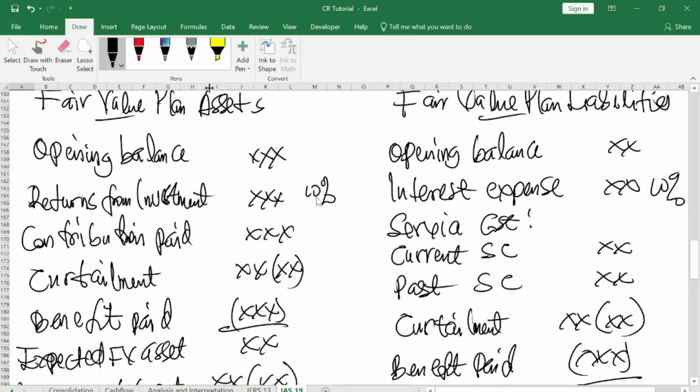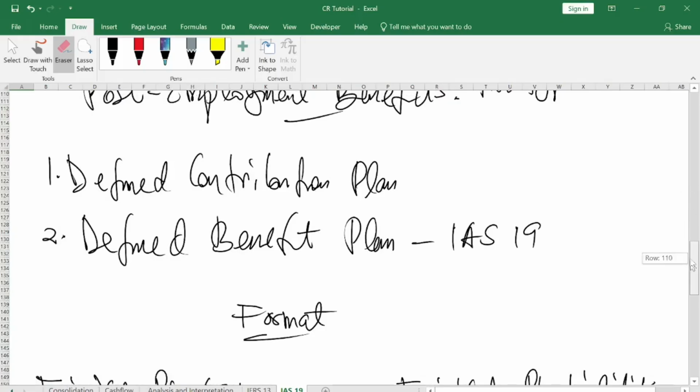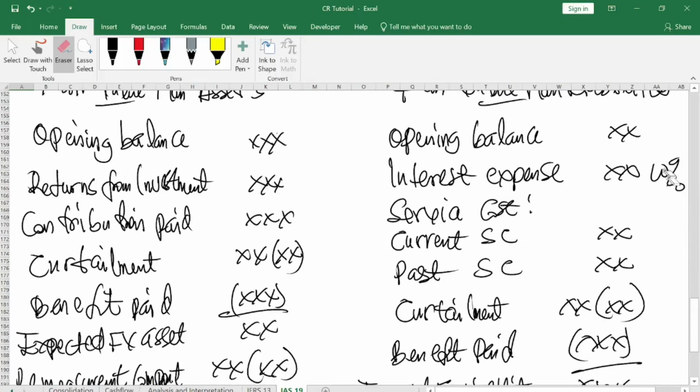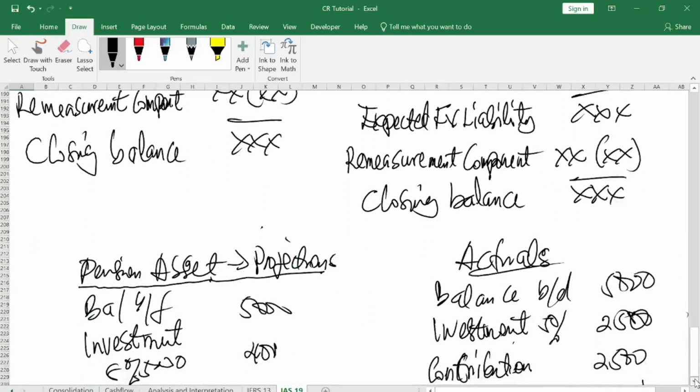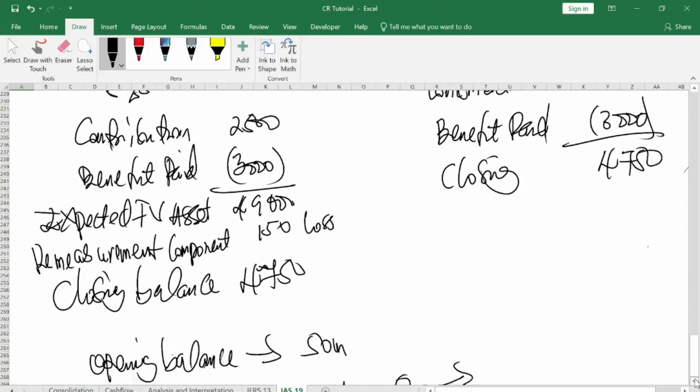Because at the end of the day, this money belongs to the employees. You calculate the interest on the liability as you have it there. Now, when you are done, let me explain the below items also to you.